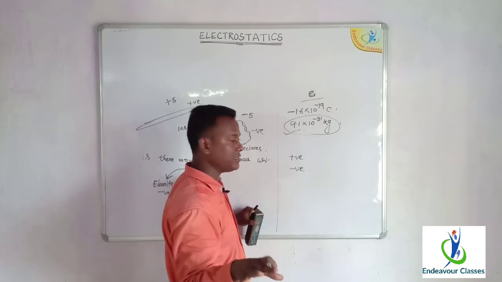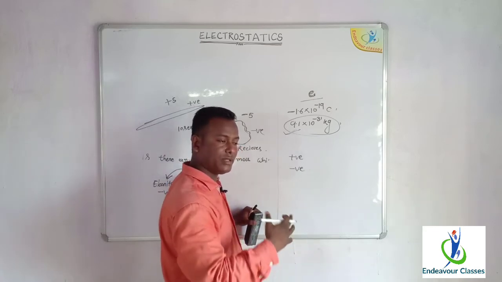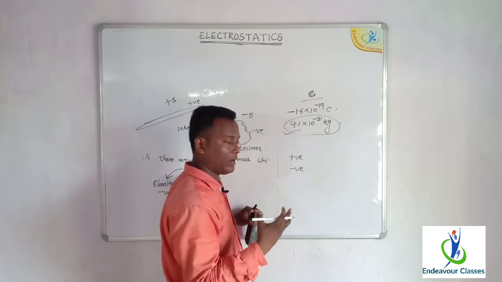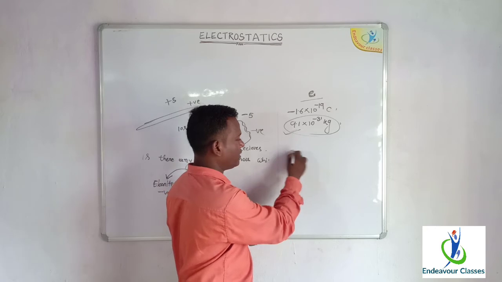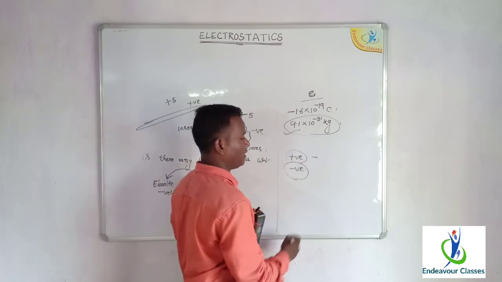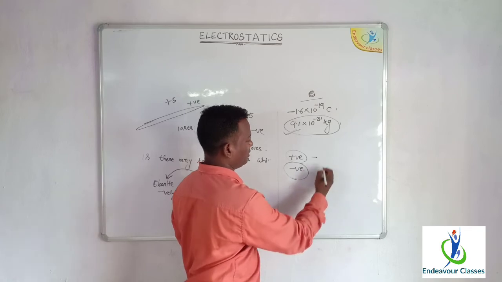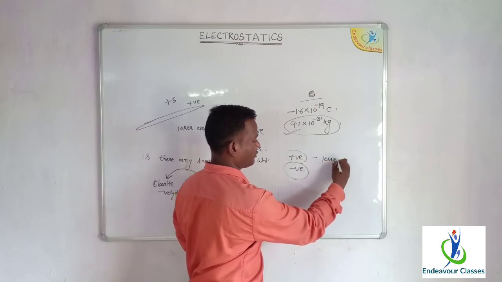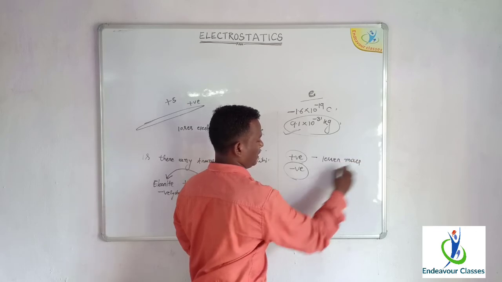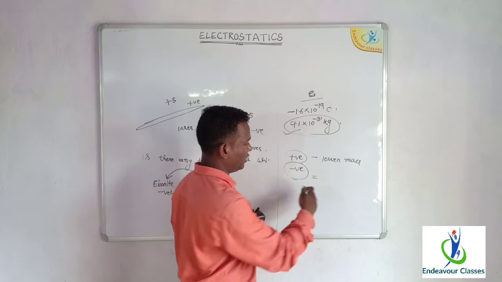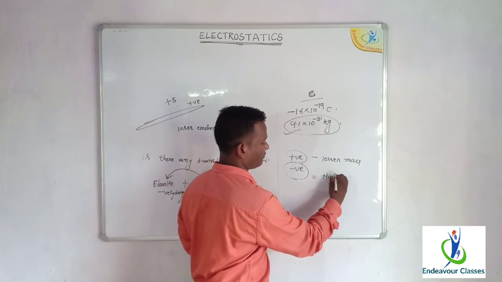So for like bodies, after charging, there will be a transfer of electrons, so their masses will be different. The positively charged body, as it loses mass, will weigh less, that means it will have lesser mass, and the negatively charged body, as it gains electrons and gains mass, will have a higher mass.